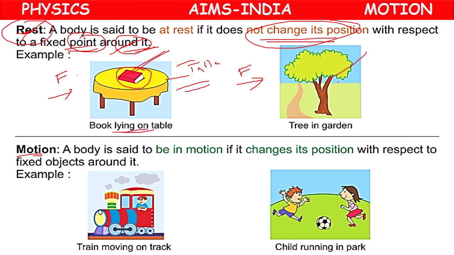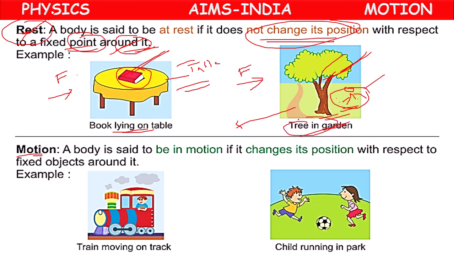Or a tree in a garden. Compared to this road, or compared to a person who is walking on the road, the tree will be in rest position because from when he entered into the garden for walking until he finishes his walking, there is no change in the position of the tree.